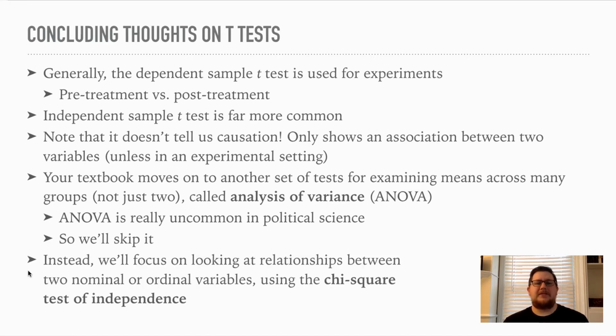Okay. Instead, we're going to focus next on looking at relationships between two nominal or ordinal variables. So up until now, with our t-scores, we've been looking at means, which implies we're looking at interval or ratio level dependent variables. We're going to move on now to looking at where we might have ordinal or nominal dependent variables as well as independent variables. Okay, so we're going to use the chi-square test of independence, which is going to be the video for Thursday.